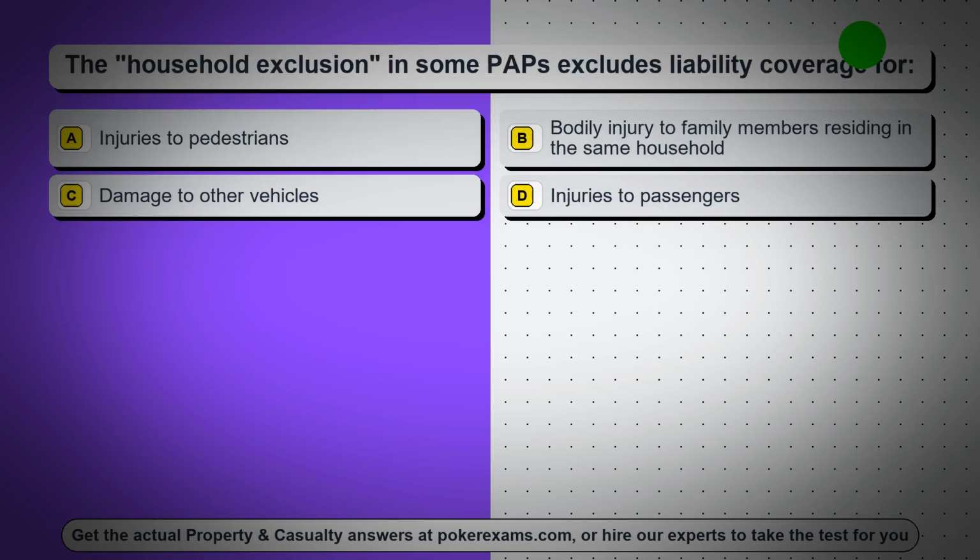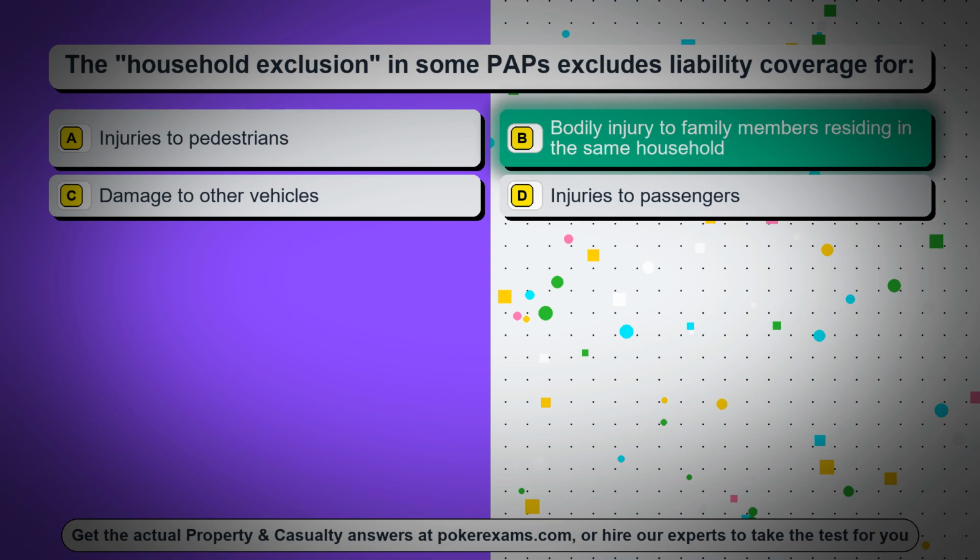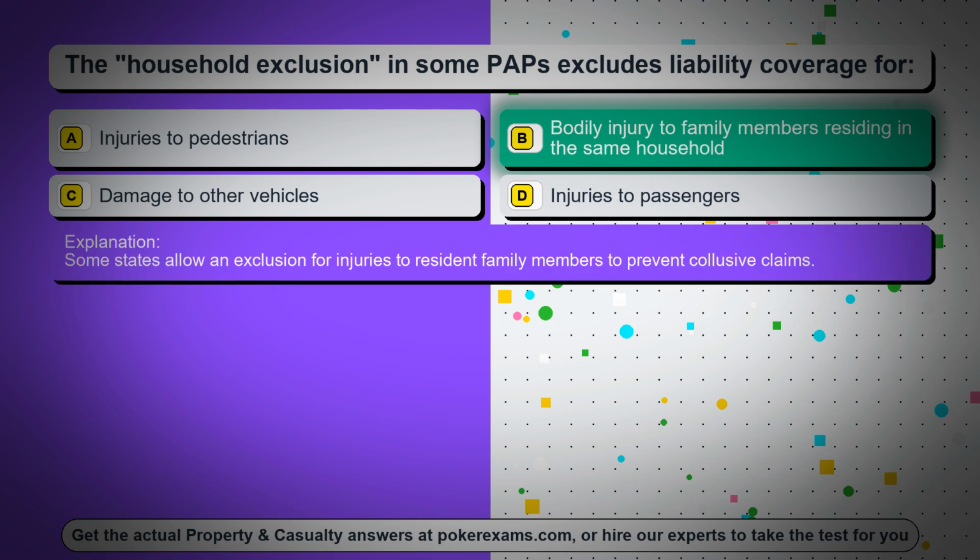Question 84. The household exclusion in some PAPs excludes liability coverage for. Option A, injuries to pedestrians. Option B, bodily injury to family members residing in the same household. Option C, damage to other vehicles. Option D, injuries to passengers. The correct answer is option B, bodily injury to family members residing in the same household. Some states allow an exclusion for injuries to resident family members to prevent collusive claims.